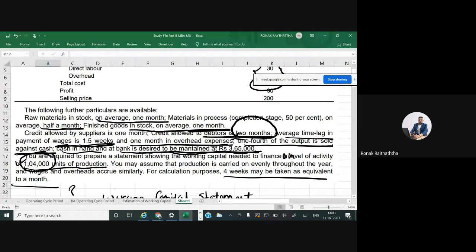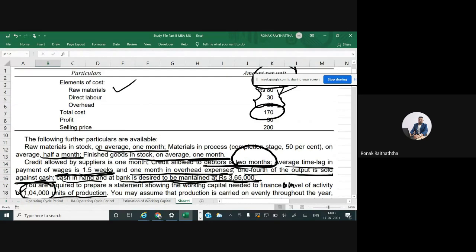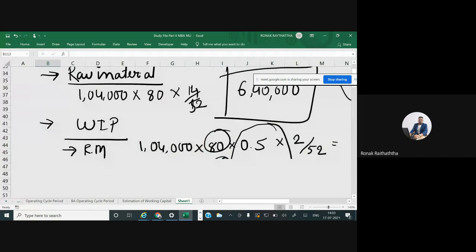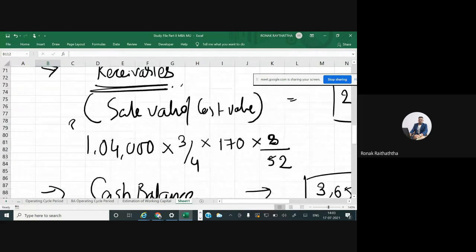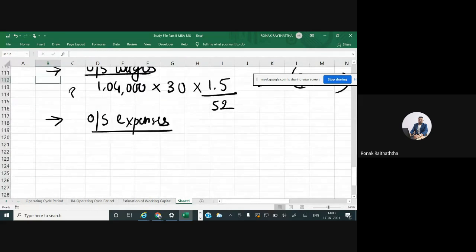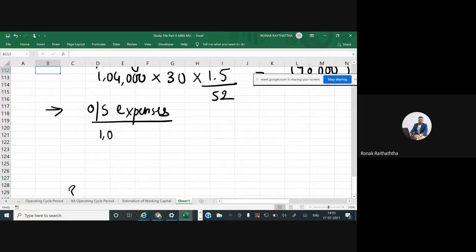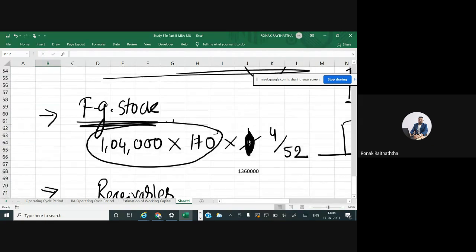Even if you are at the end of the year, it will be pending to be given for 1 month. So we'll have to first identify the total cost of overheads. Sir, outstanding expenses will be 1,04,000 multiplied by 60 rupees, the per unit cost. So you get the total overhead expense, and from that, it will be outstanding only for 1 month.